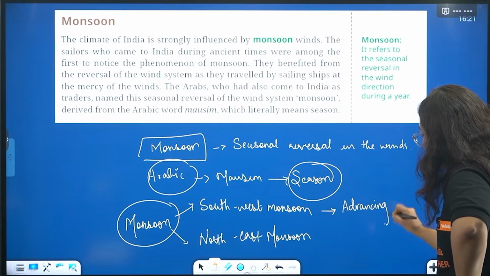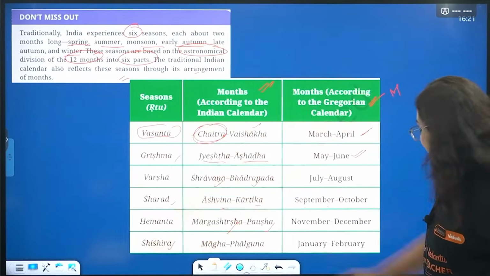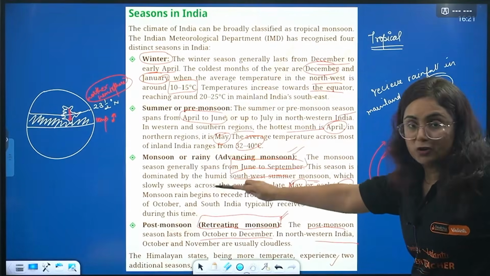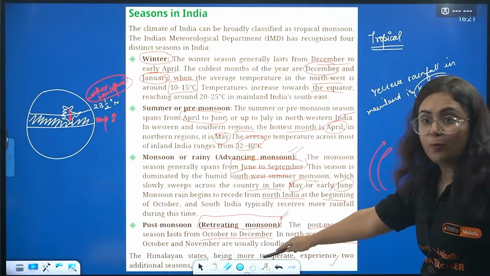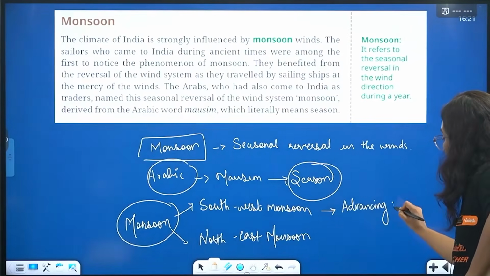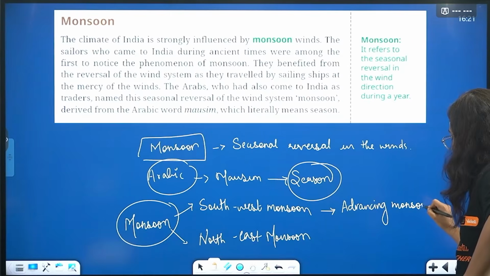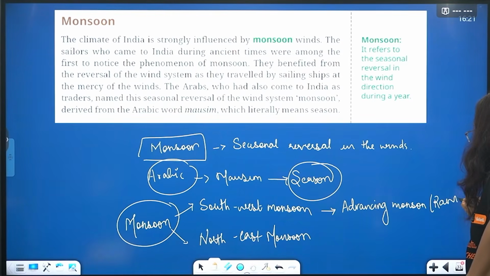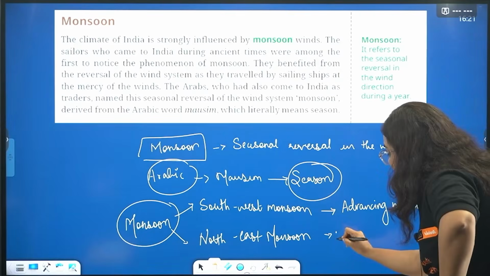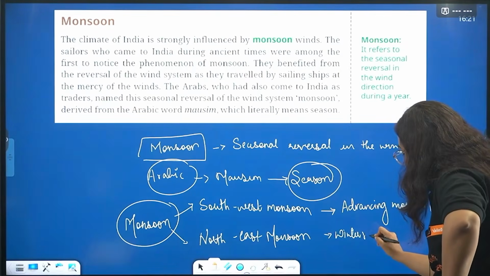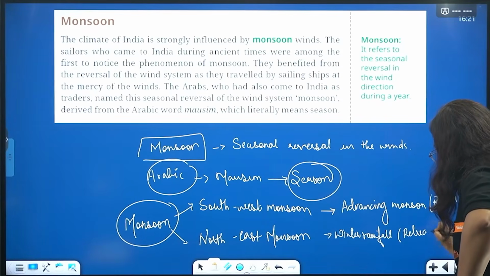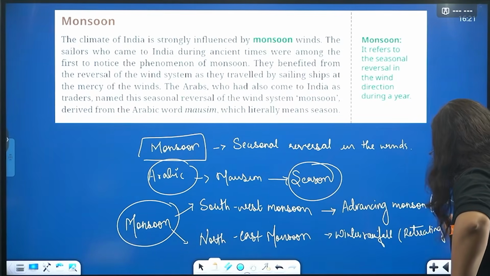Acha, recently we were studying four seasons. Okay? What is that? Winter season, summer season, monsoon or rainy season, and then post-monsoon season. Do you remember? Now, beta, this advancing monsoon, that is the rainy season in India, occurs because of this southwest monsoon. The winter rainfall, popularly known as retreating monsoon, occurs because of this northeast monsoon.